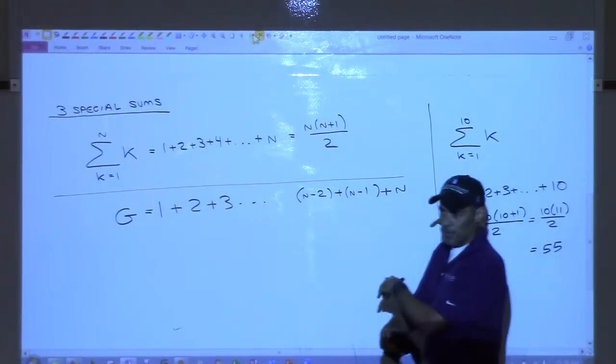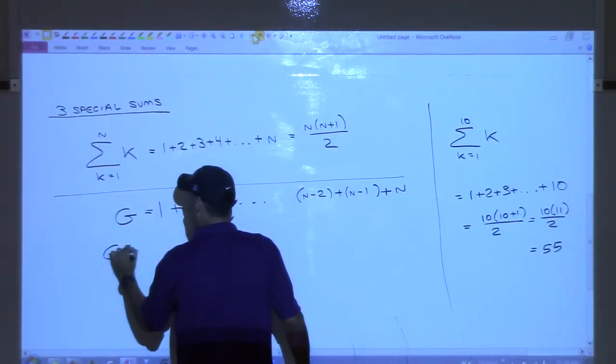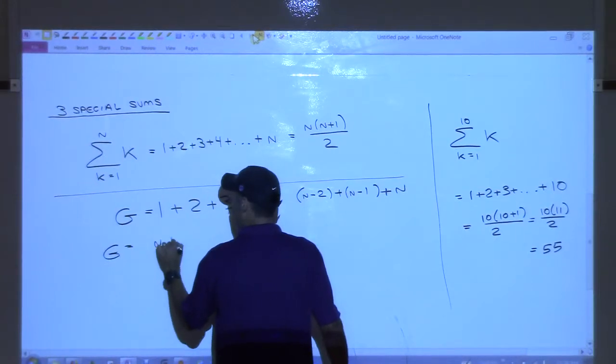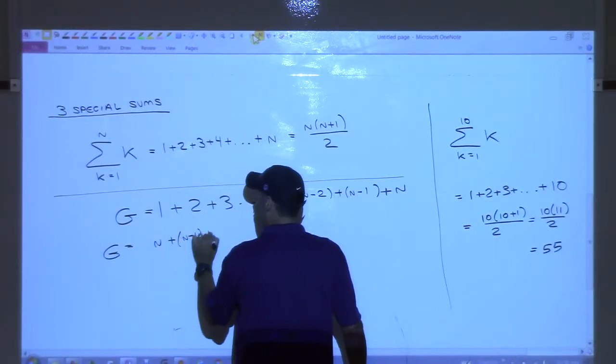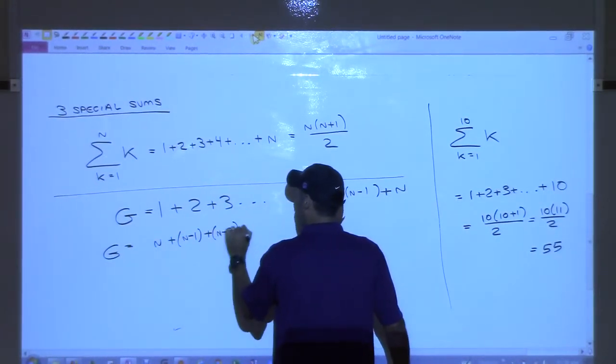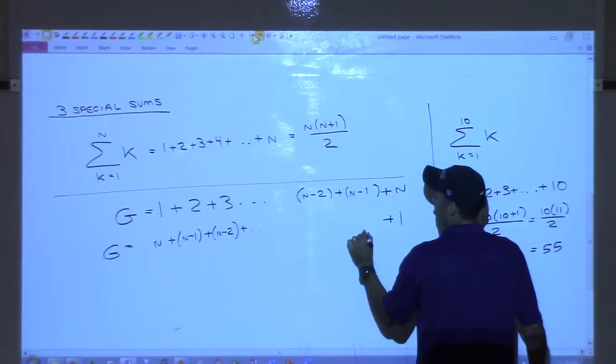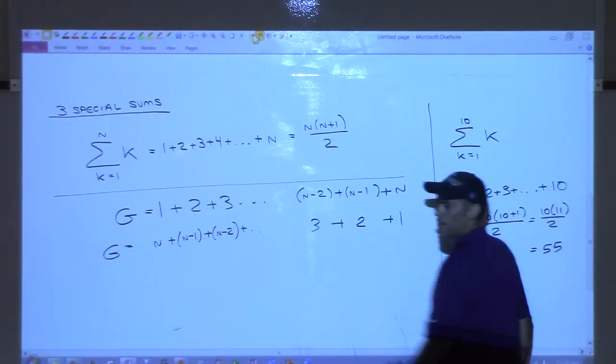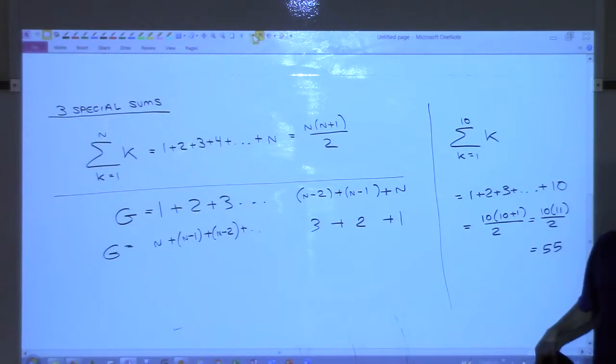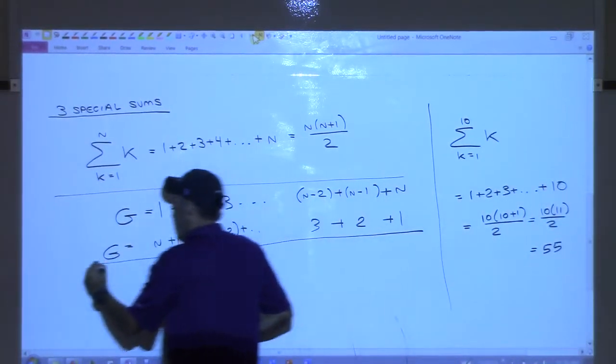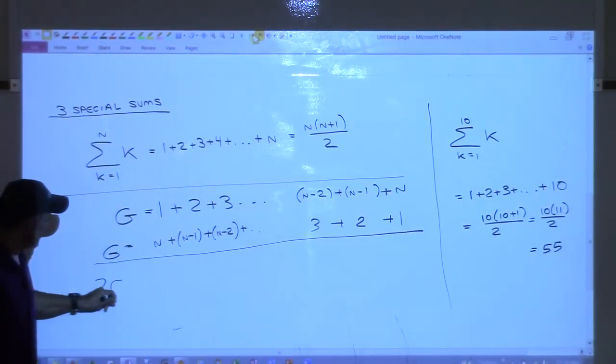He said, I'm going to write the list backwards. Call it G. That last number is n. The number after that's n minus 1, n minus 2. And then the last one is 1. The one before that's 2. The one before that's 3. And then he added down again. So when you add down, you get 2G.